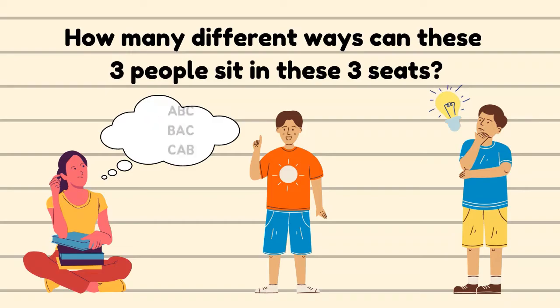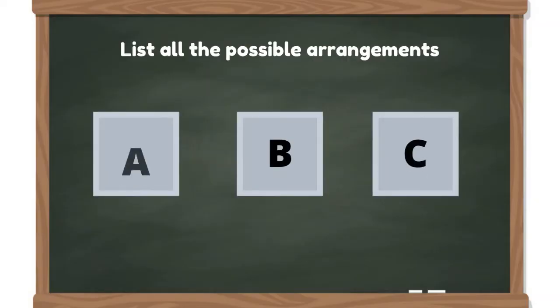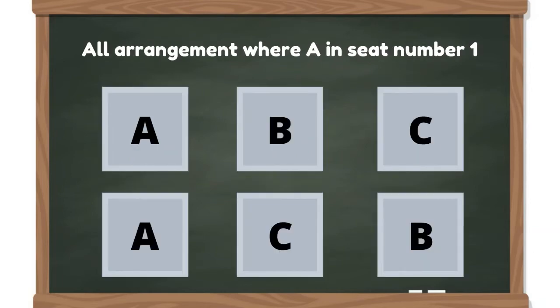The first method is to list all the possible arrangements. We can put person A in seat number 1, person B in seat number 2, and person C in seat number 3. We could think of another situation where person A is still in seat number 1, but we swap B and C. Thus, we have A, C, B. So, those are all the arrangements where A is in seat number 1.